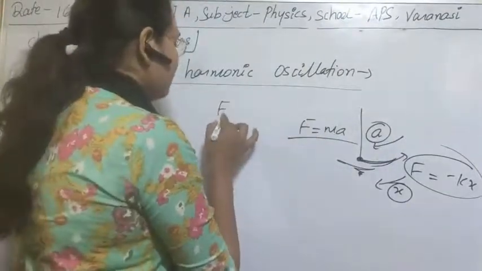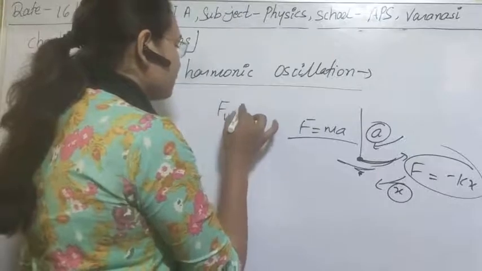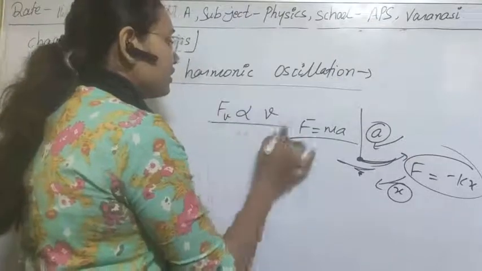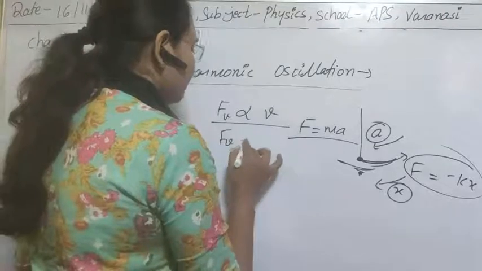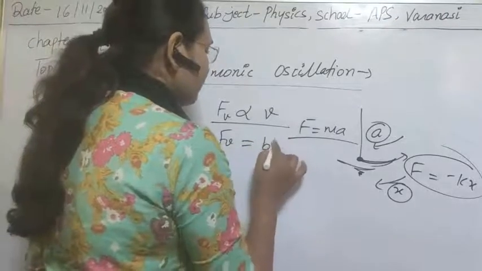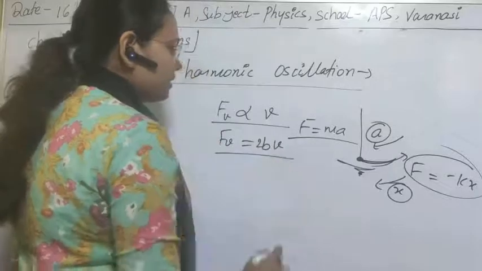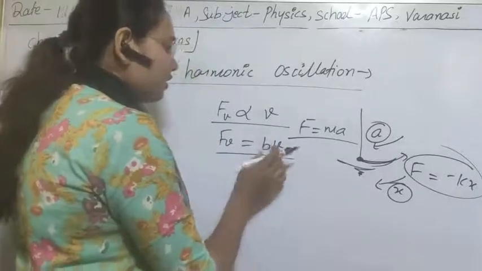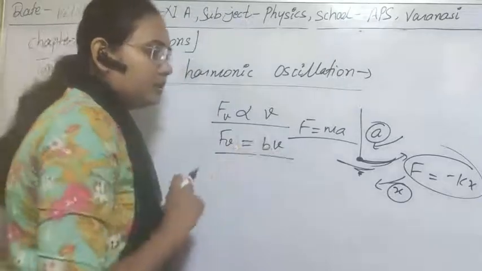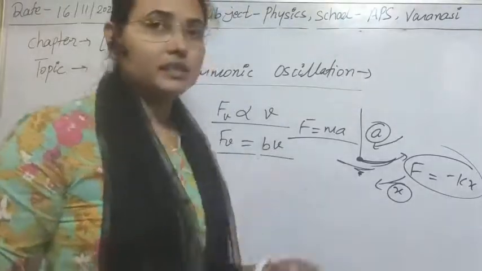So the dissipating force is equal to b times the velocity, where b is a constant. This is the value of the resisting force.